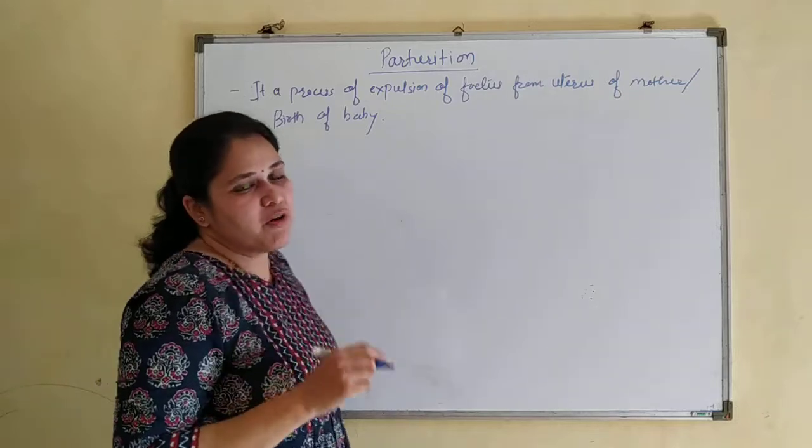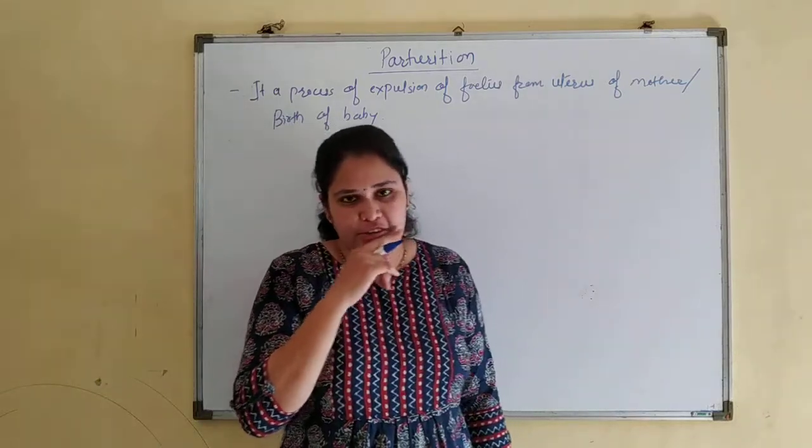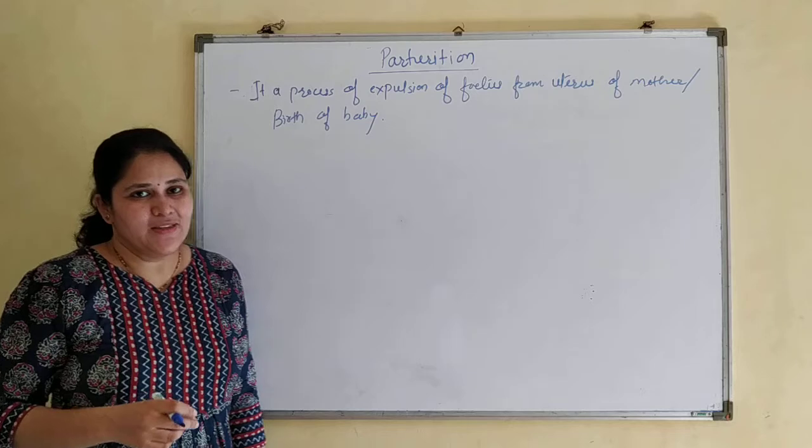So the process of birth of the baby, or expulsion of the fetus from the mother's womb, is known as